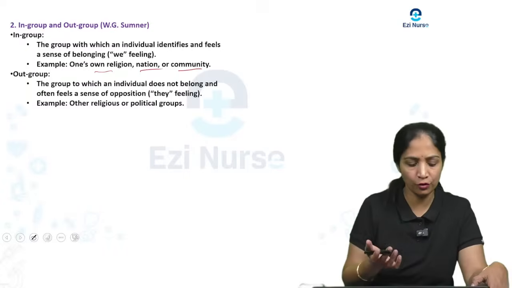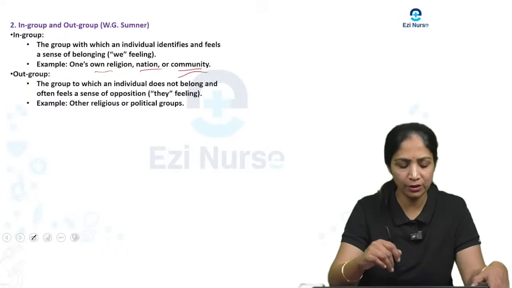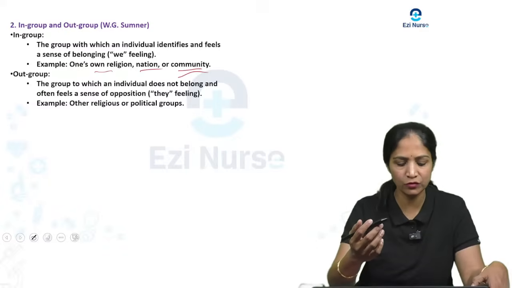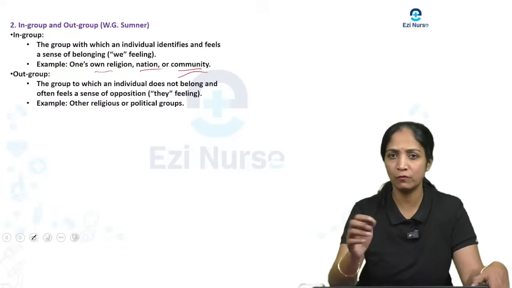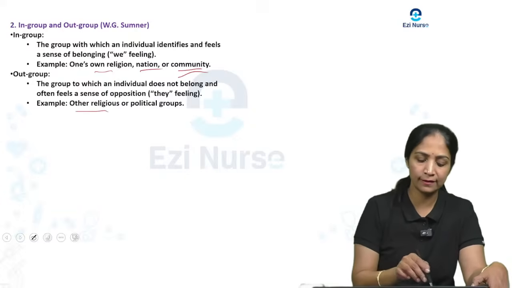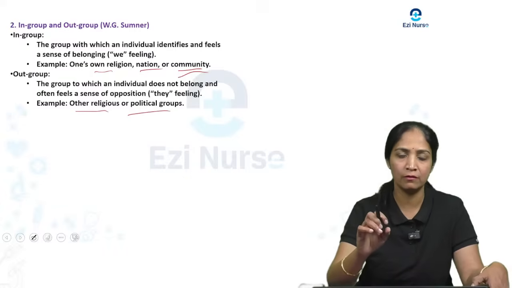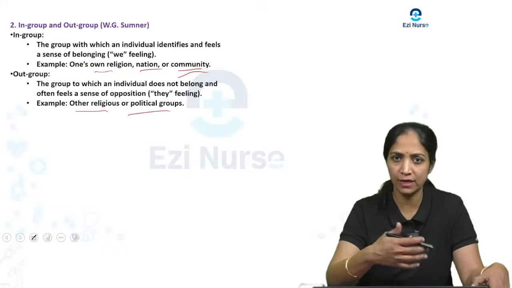Then coming to the out group, usually here what will happen, the group to which the individual does not belong, there is usually a sense of opposition. For example, other religious or political parties: if there are two groups of people from political parties, each is the out group to the other.